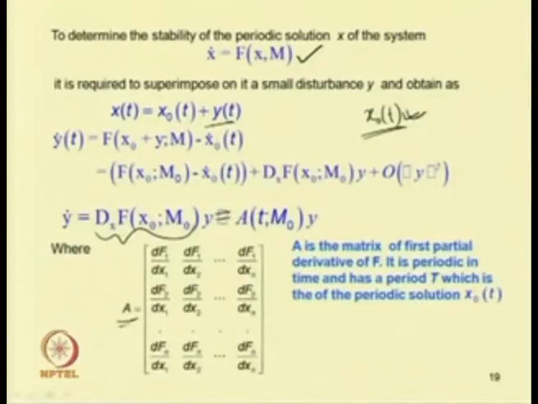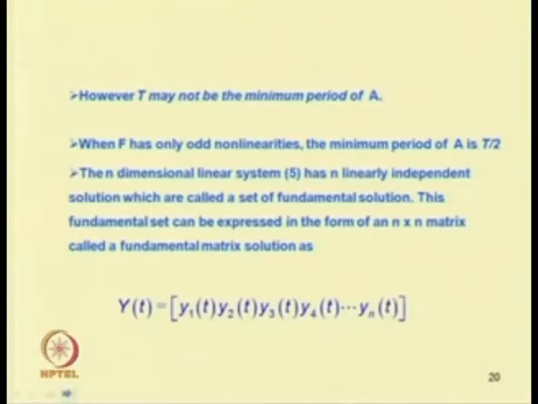One can see that this is periodic in time and has a period T, which is the period of the periodic solution x0(t). However, T may not be the minimum period of A. When f has only odd nonlinearity, the minimum period of A is T by 2.